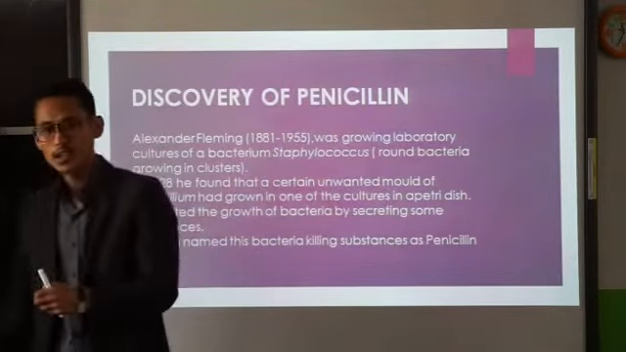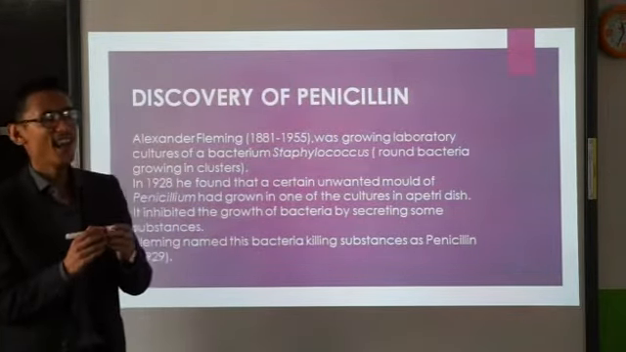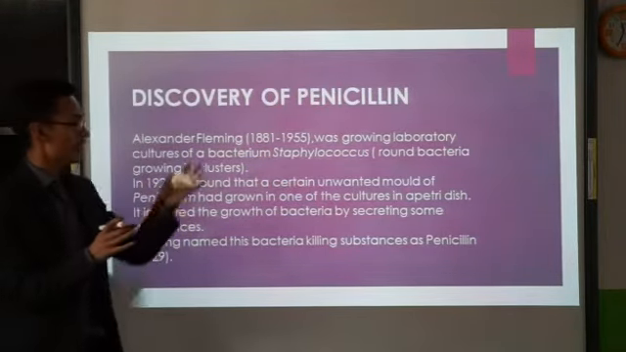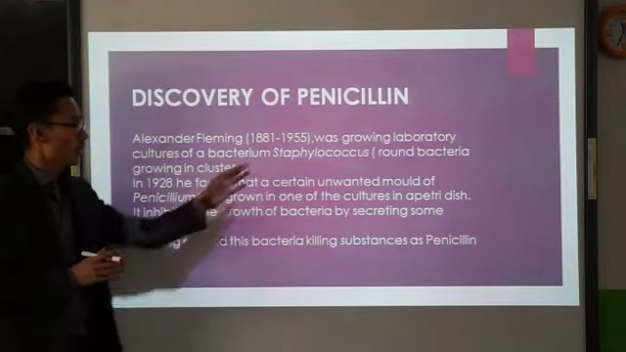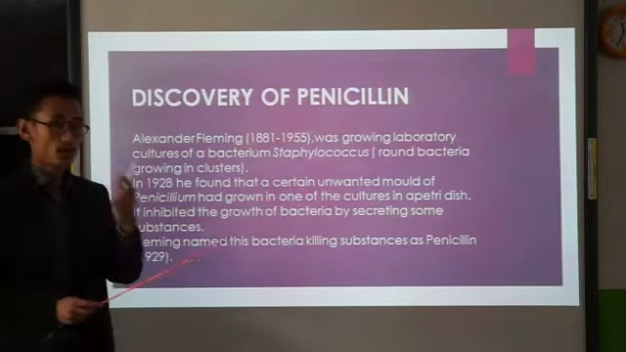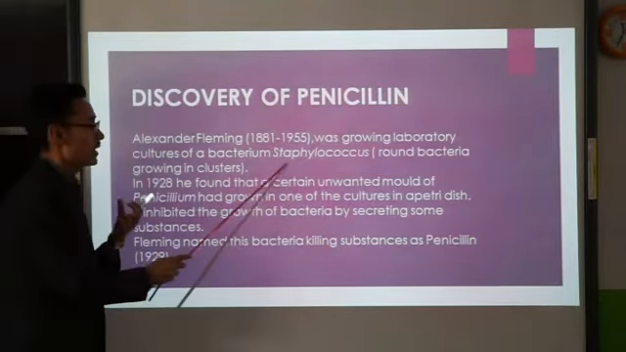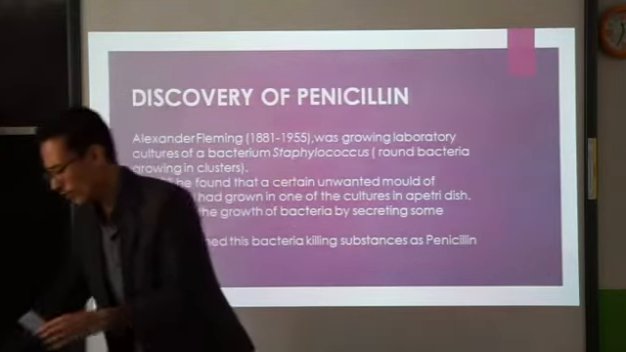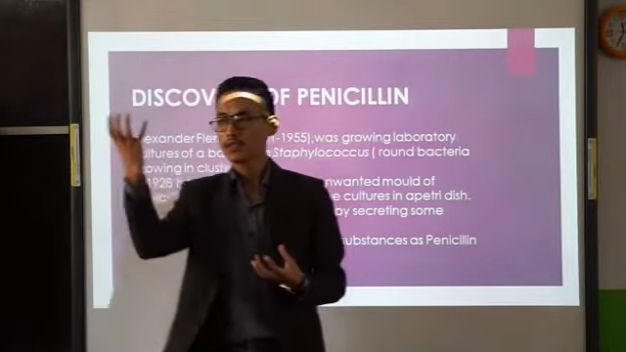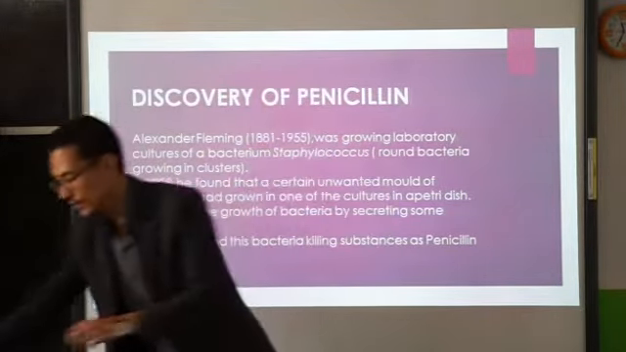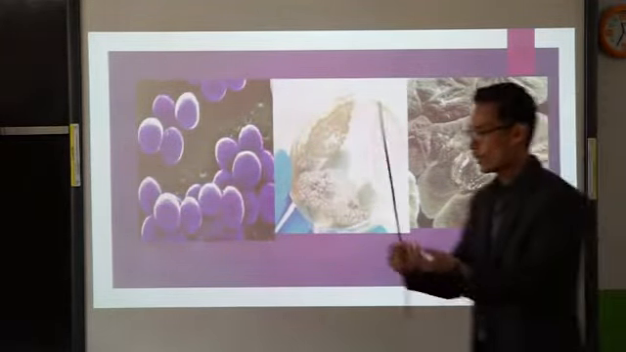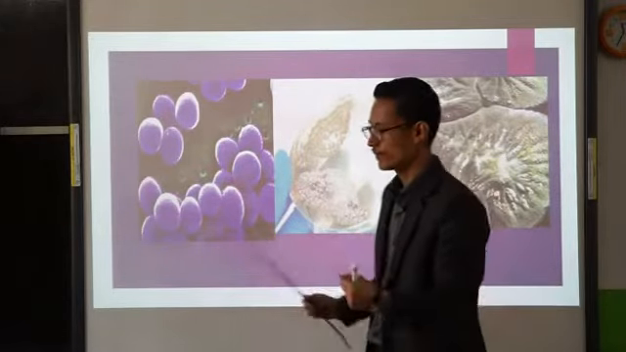So now, listen very carefully. How did Alexander Fleming discover penicillin? Alexander Fleming was working in his laboratory on a bacterium called Staphylococcus. Now let's say you have two culture plates. This is the first culture plate and this is the second culture plate. So you can see over here. You are working on the two culture plates. This is the Staphylococcus here.